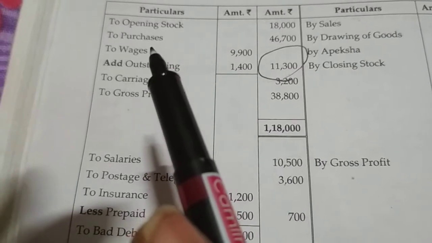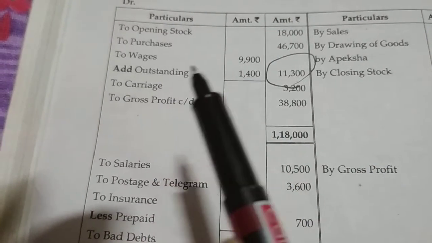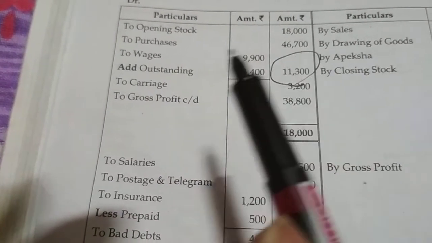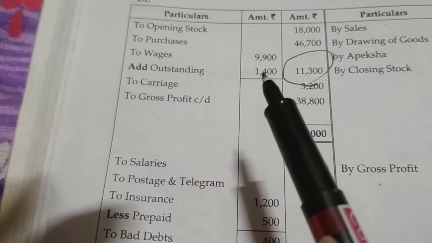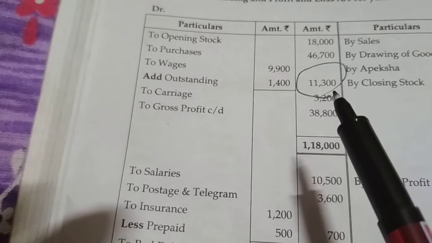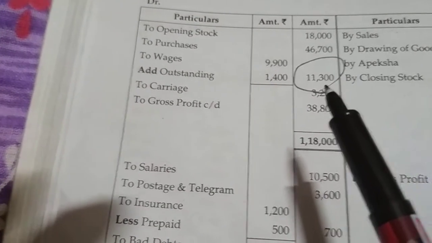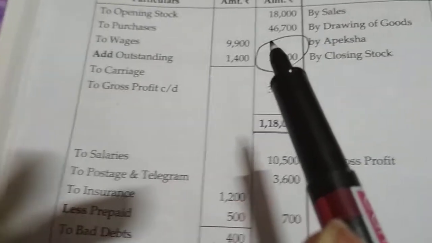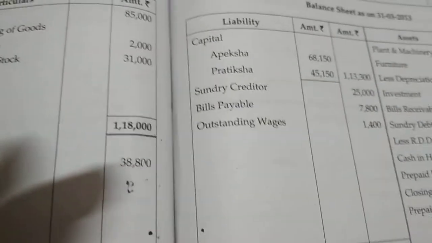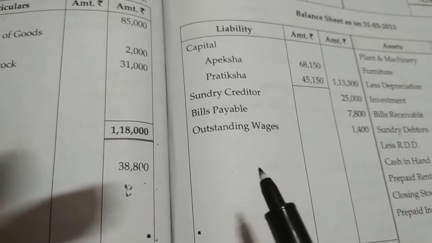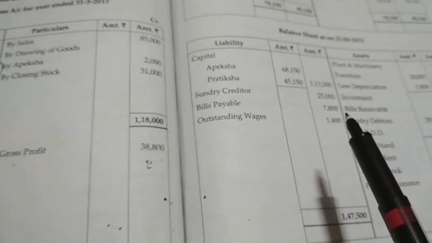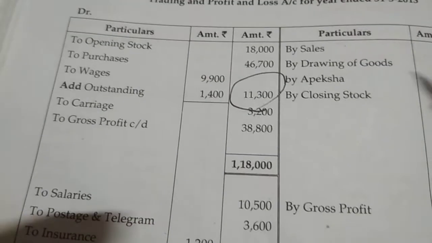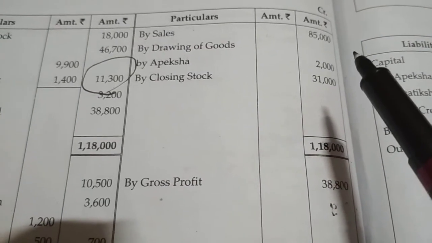So our opening stock amount is 18,000, purchases 46,700, wages 9,900 plus outstanding wages 1,400, total 11,300. The second effect of outstanding wages goes to balance sheet liabilities, outstanding wages 1,400.